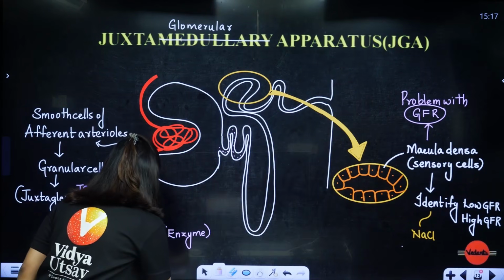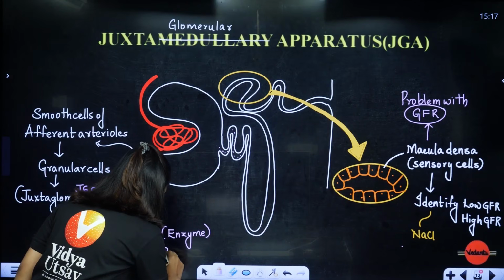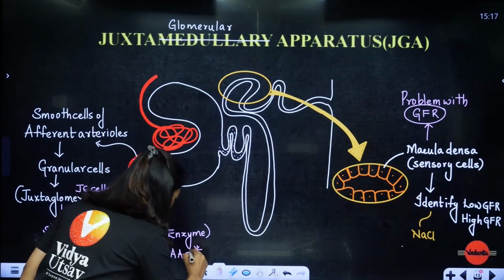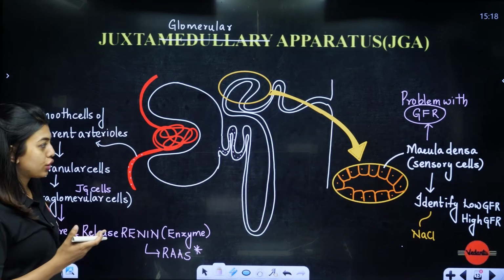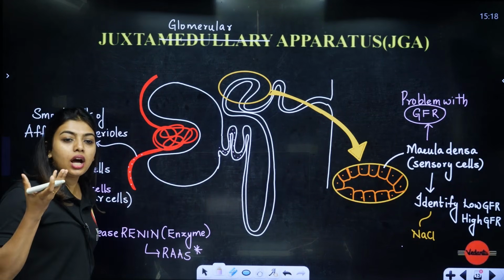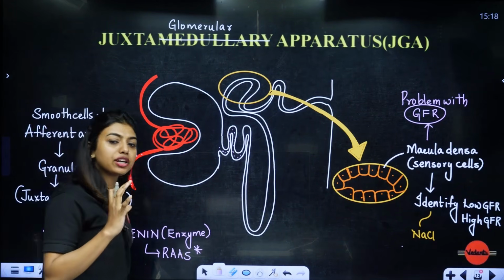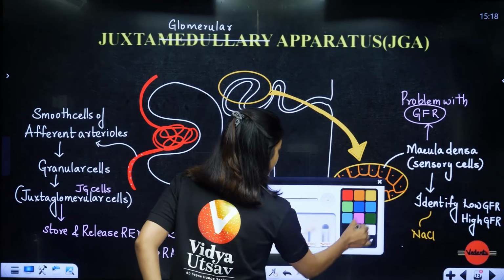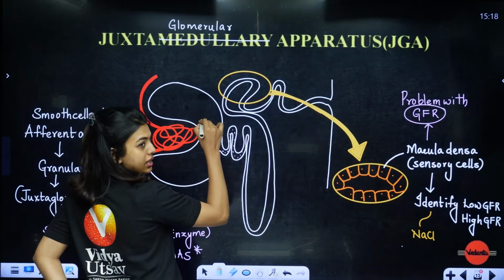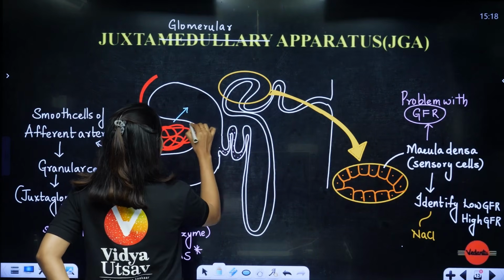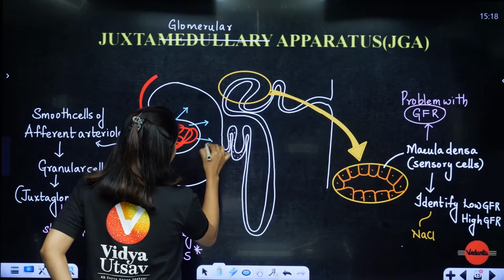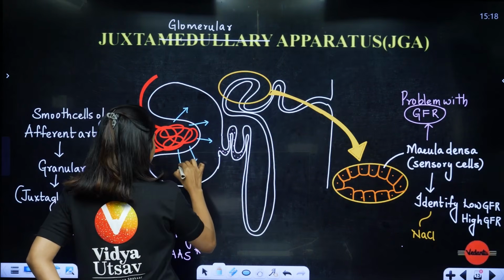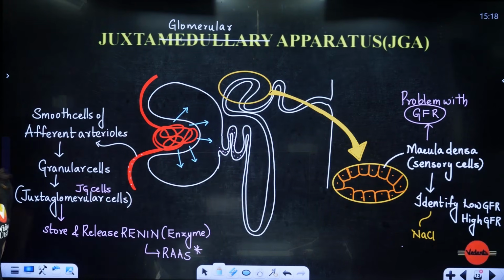When I teach you the mechanism, you will understand. Don't worry, everything will make sense when I move forward in the chapter. When I teach you urine formation, you will understand what the glomerular filtration rate is. Like that, every topic you will understand. Clear? So just understand that from the glomerulus the filtrate is moving inside. When it passes the PCT, it will go to the loop of Henle, and only when it reaches the DCT will it understand that there is some issue.